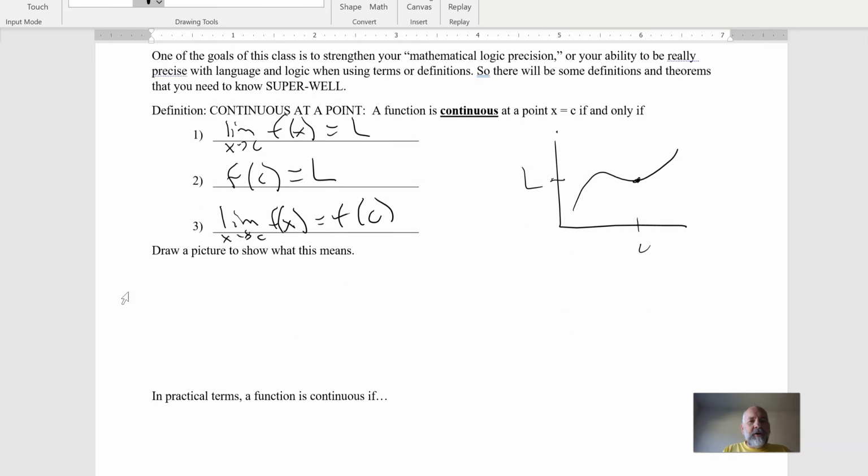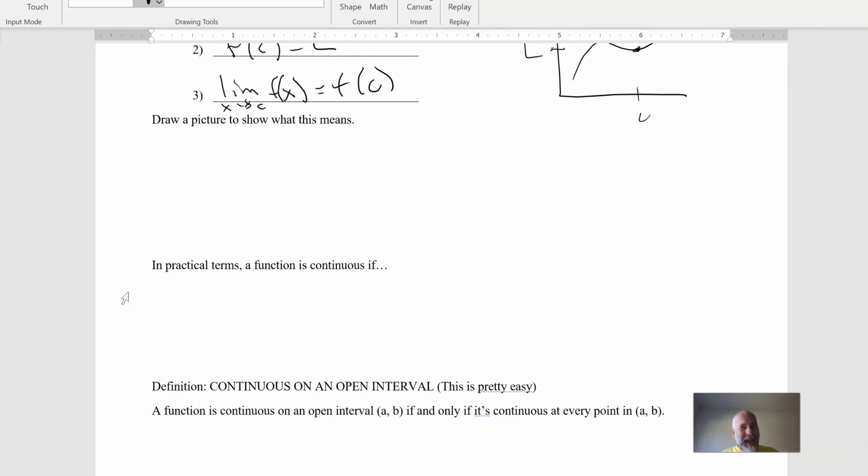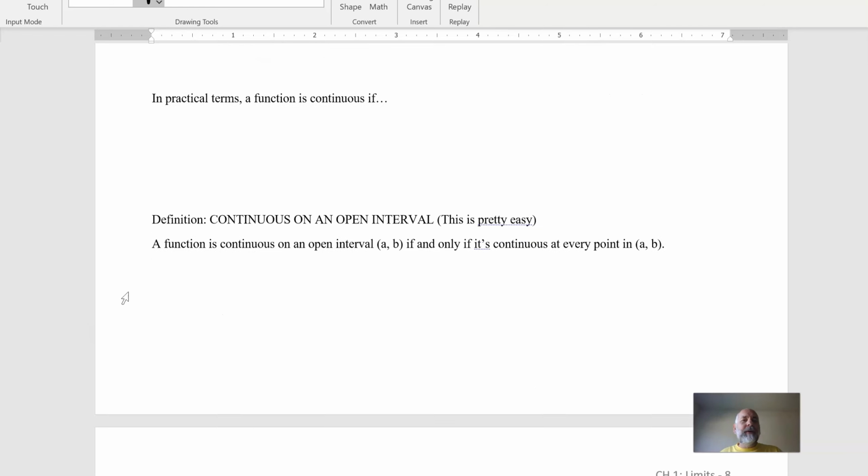Right? So I already drew your picture. So in practical terms, the way people think of continuity, and you can put this down, I'll just say it, is if you can draw it with your pen without lifting your pen from the page. So if you can draw the function and your pen doesn't lift up, then it's continuous. That's like in practical terms. Now let's talk about what does it mean to be continuous on an open interval. So if we've got some function, and I'll let you know, when I say let's just draw a function, I always tend to draw them exactly like that. I need to get some variety in my random abstract functions.